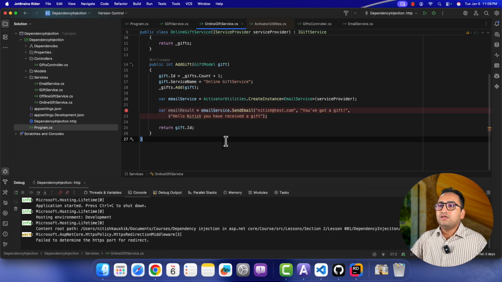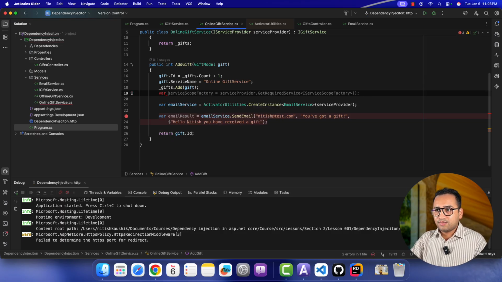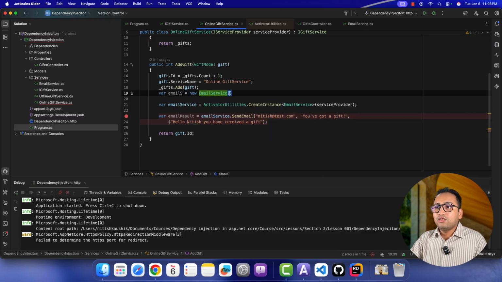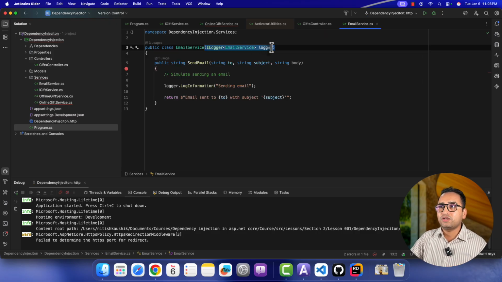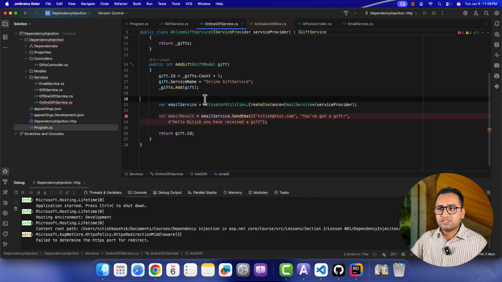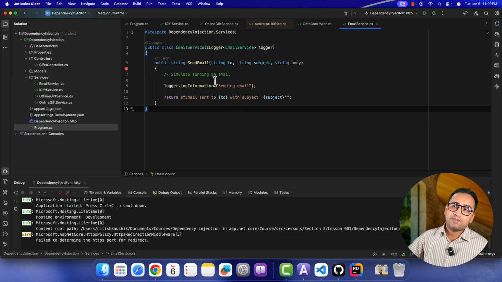This time, if you are using the new keyword, it means you are using that old concept. Let's say I'm writing emailService equals new EmailService, you will have to provide the instance of your ILogger. And just assume that if you are using more than one service over here, then how will you provide all of them? So the best approach is to use this ActivatorUtilities class and this CreateInstance method. Now let's talk about how this dependency will be resolved this time.